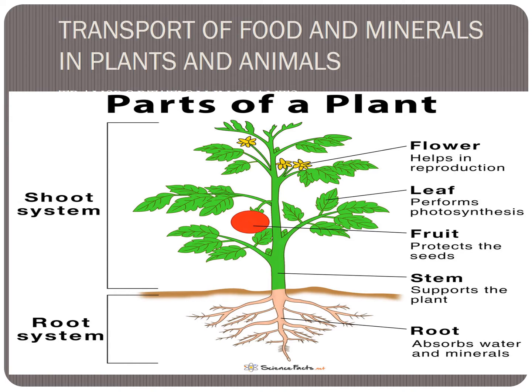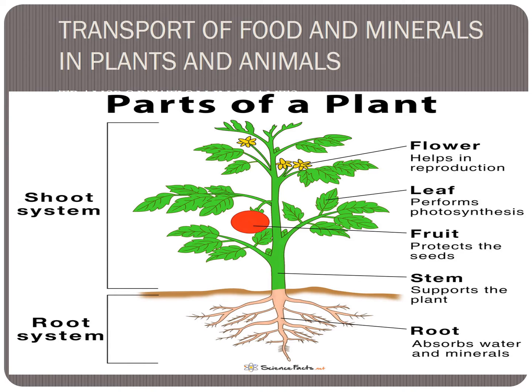In lower classes also we studied this. Below the soil the roots are there. The branches and root hairs are all the root system.